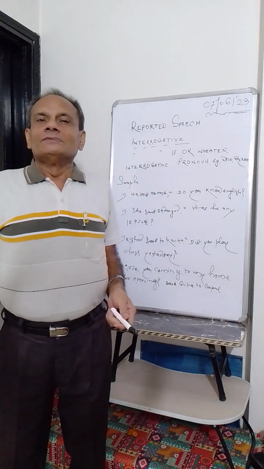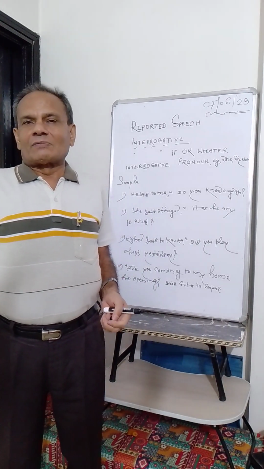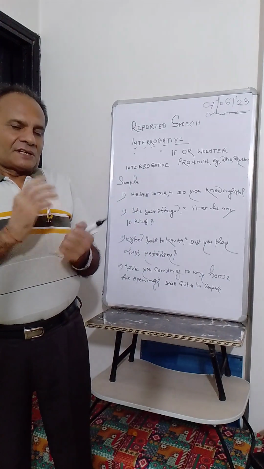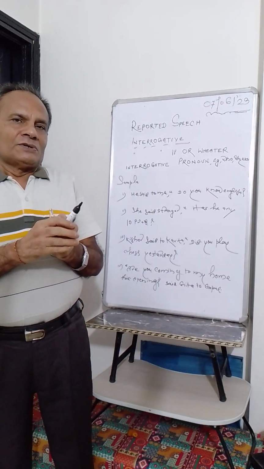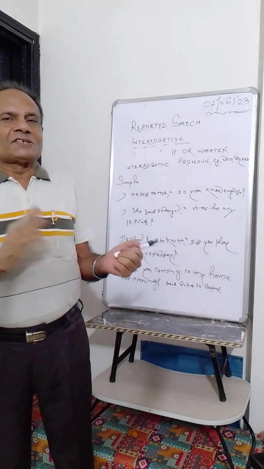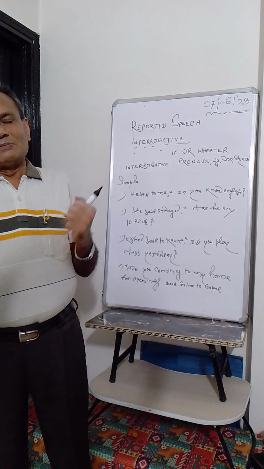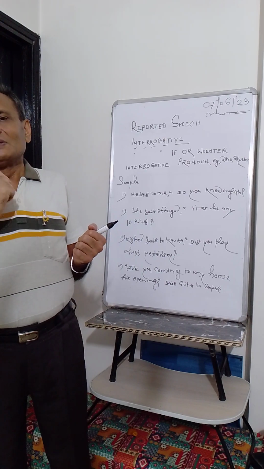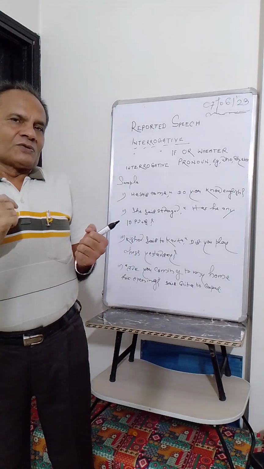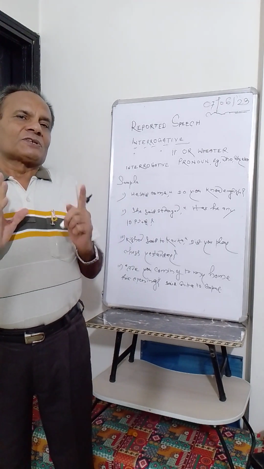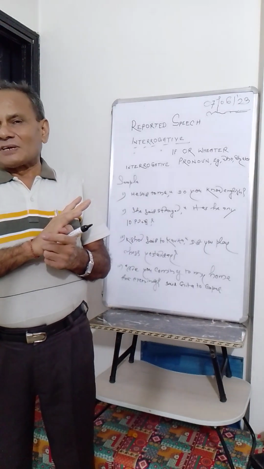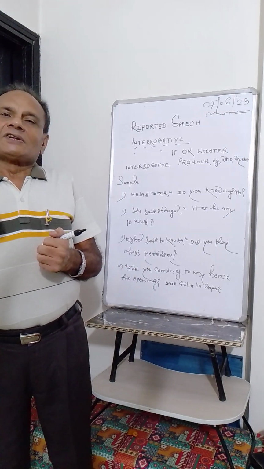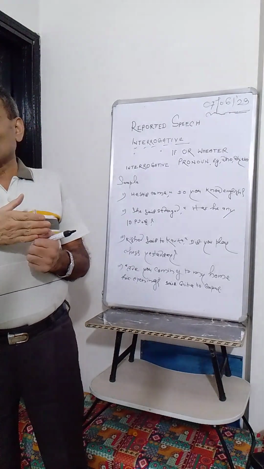Again I am with you taking English grammar, one of the chapters known as reported speech. As I have already told you, it is segmented into two, direct and indirect. In my last classes with you, I dealt with assertive sentences in the area of narration, or you can say reported speech. Today I have taken the second one, the interrogative. Let me clarify the thing.